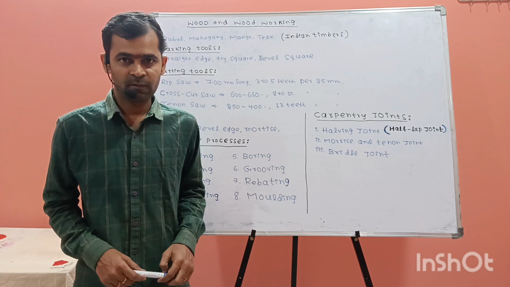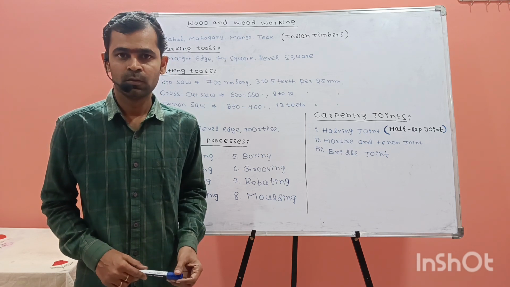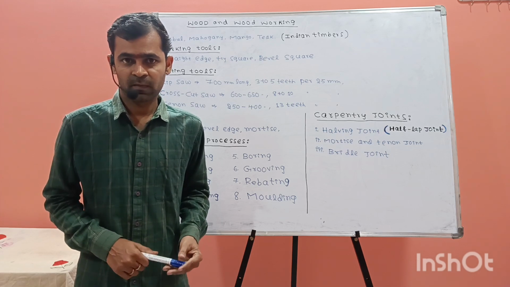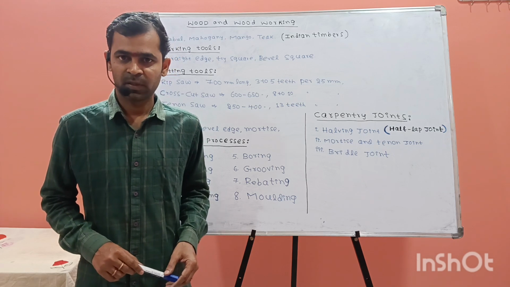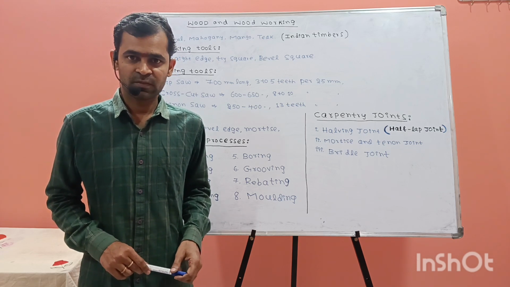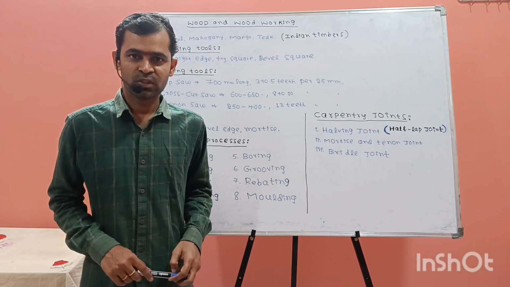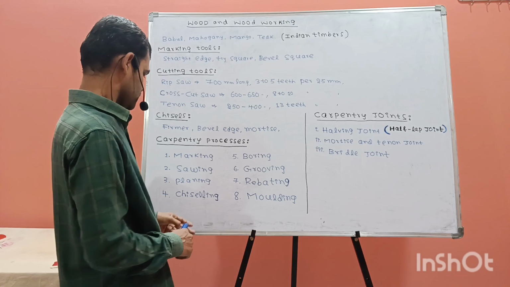Initially we have a rough surface on the work material. To remove the rough surface, we do the planing operation. To do planing, we use different types of planes like the metal jack plane, wood jack plane, and other types of planes. Then chiseling.